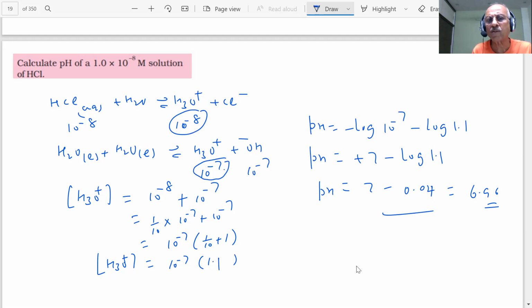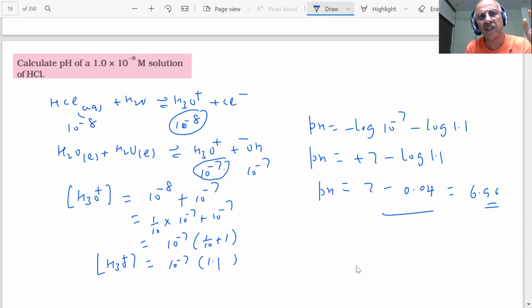There will be a common ion effect. This dissociation may be further decreased by the addition of HCl, because these two ions are common, so they will push the equilibrium backward.